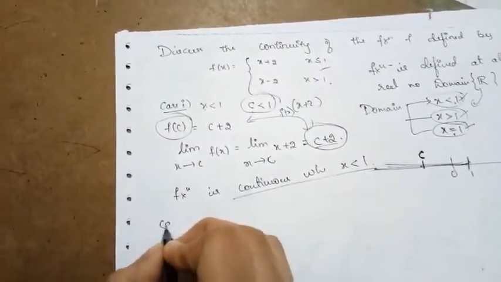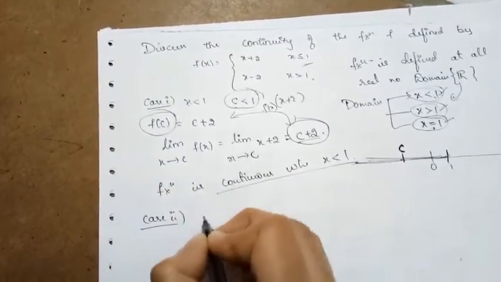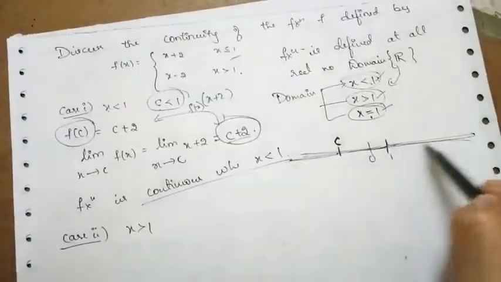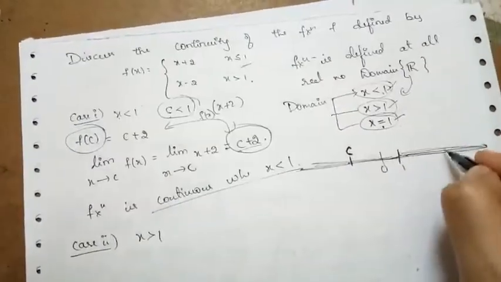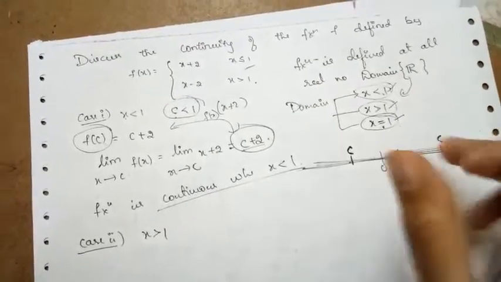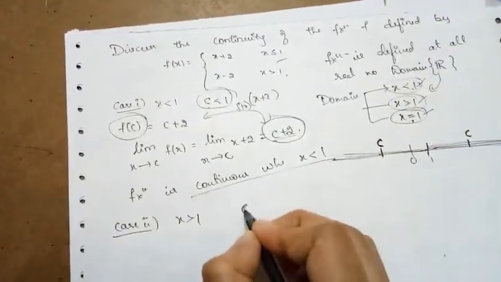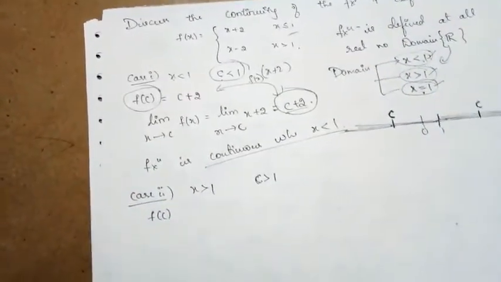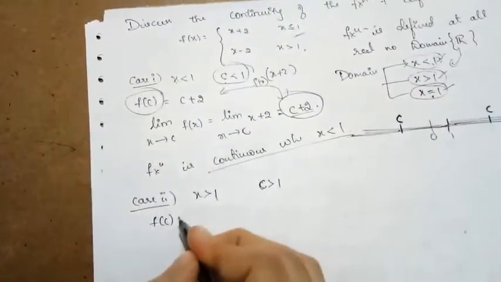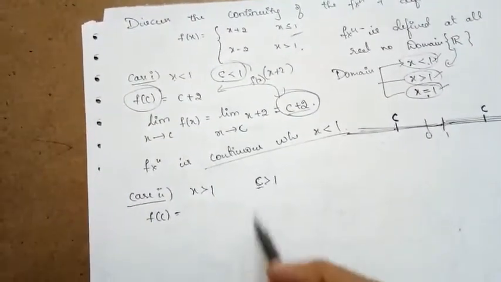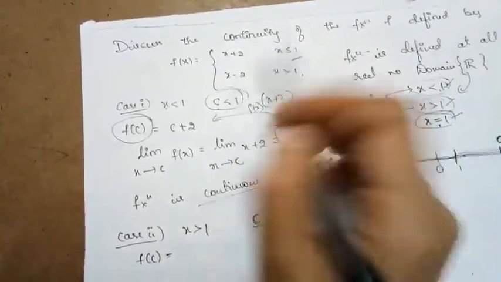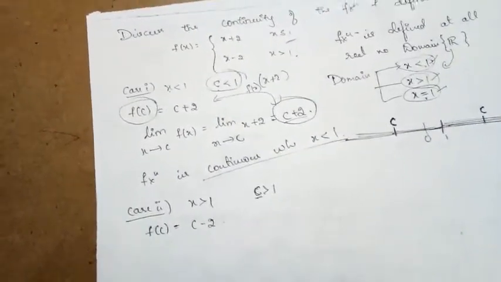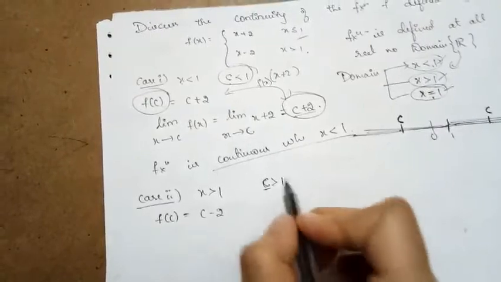Similarly, if I move to case 2, that is when x is greater than 1. If I am choosing any number which is strictly greater than 1, say c from this set, what is the value of the function f of c? Clearly c is greater than 1, so the function is obviously x minus 2. So f of c becomes c minus 2. This is the value of the function at the point c.